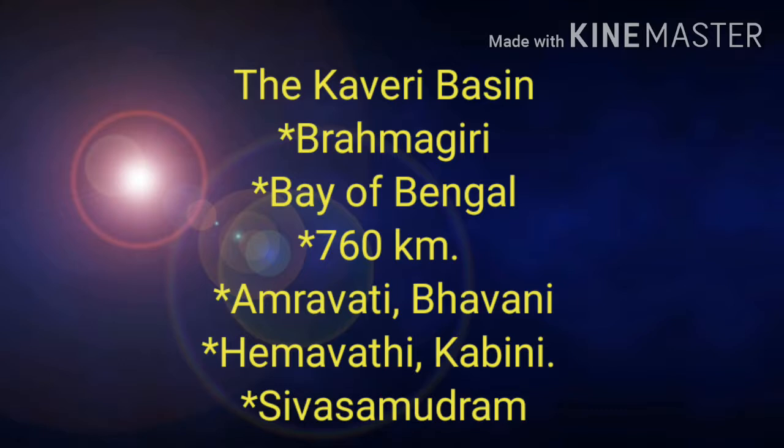Let us discuss the composition of water on Earth's surface. Students, 71% of the Earth's surface is covered with water. But 97% of it is salt water and only 3% is in the form of fresh water in rivers, lakes, ponds, glaciers, and ice caps.